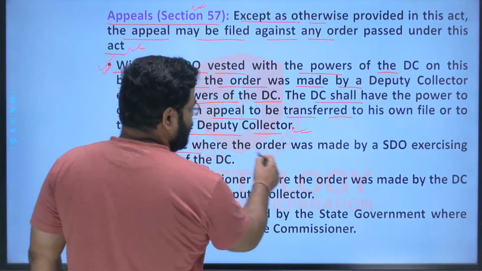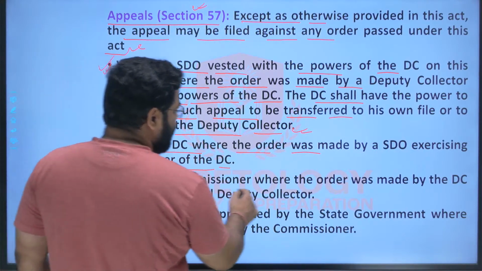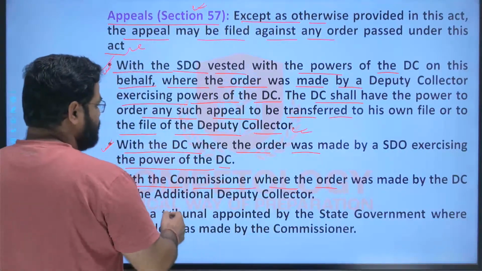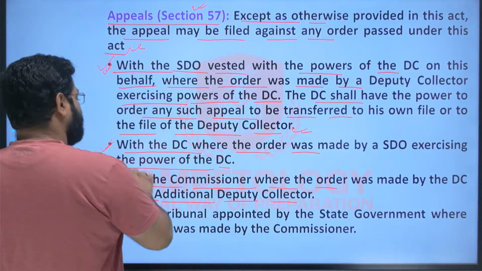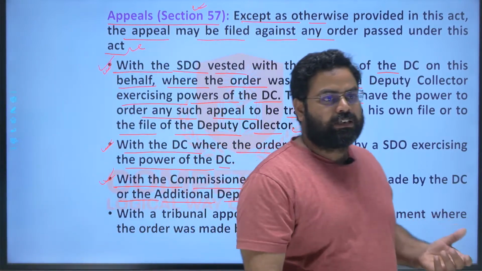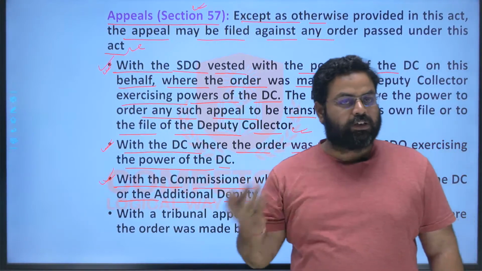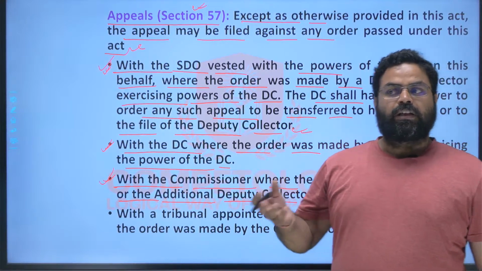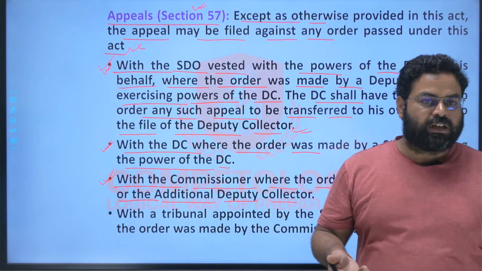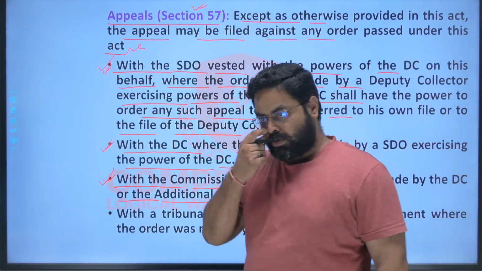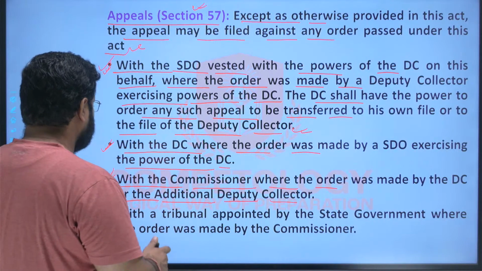And with the DC, where the order was made by the SDO exercising the power of the DC, this is the same thing with the commissioner, where the order was made by the DC or the additional deputy commissioner. So wherever the additional deputy commissioner or collector or the DC has passed any order which the Rayyat thinks was not good and not in his favor, and he thinks that I should go for an appeal, then in such cases he will go straight to the commissioner, to appeal against such order.